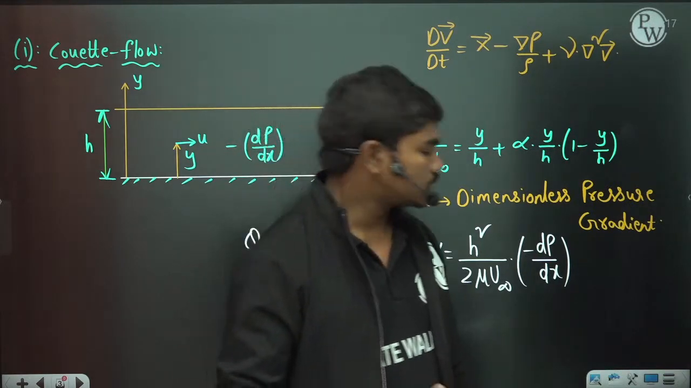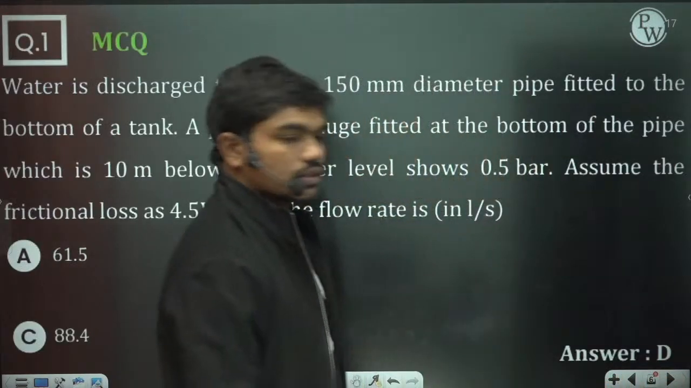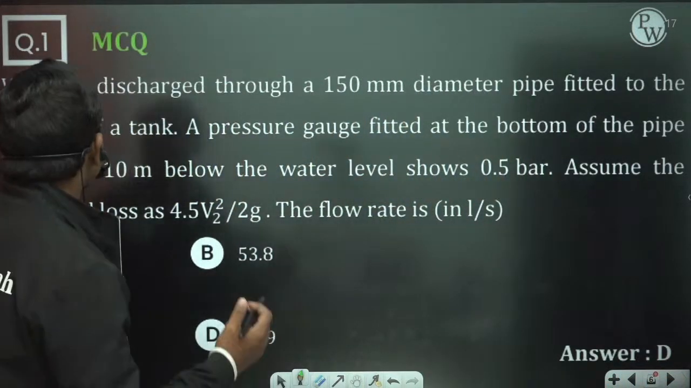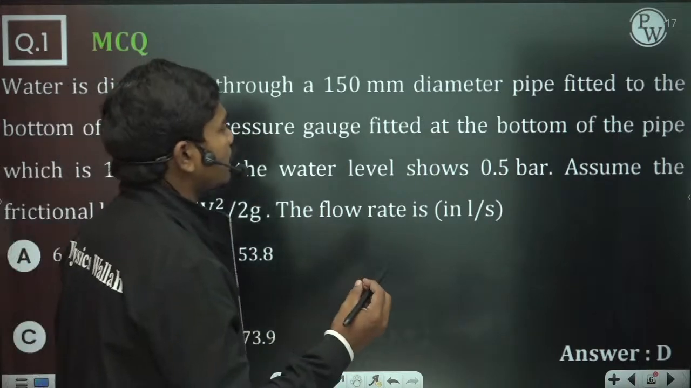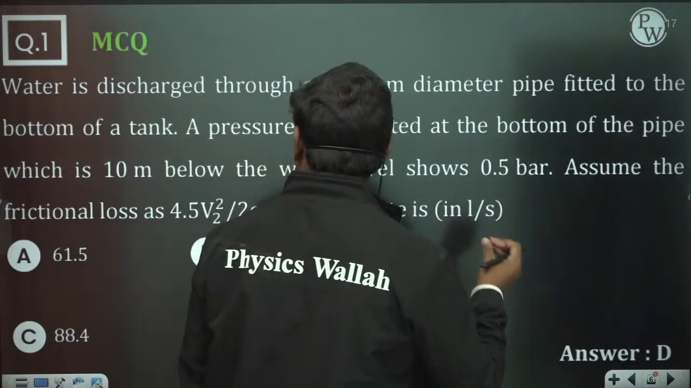Okay, so let us straight away solve the problems. So this is the first question. So let us try to solve this question. First question: water is discharged through a 150 mm diameter pipe fitted to the bottom of a tank.